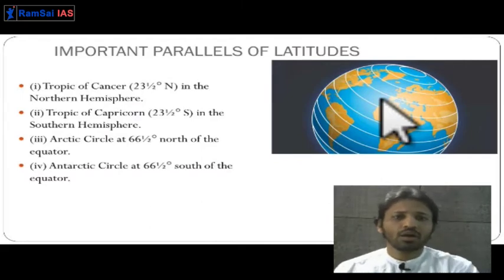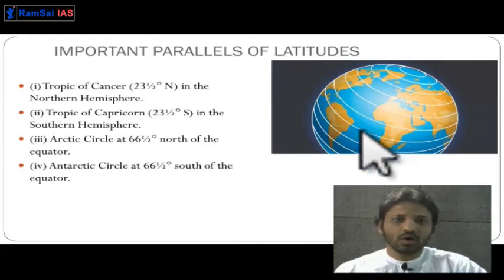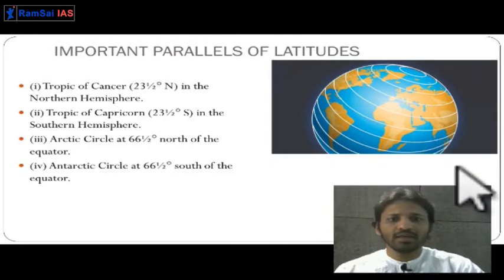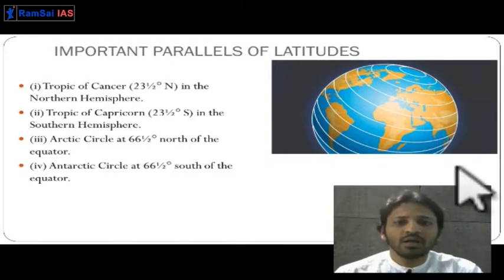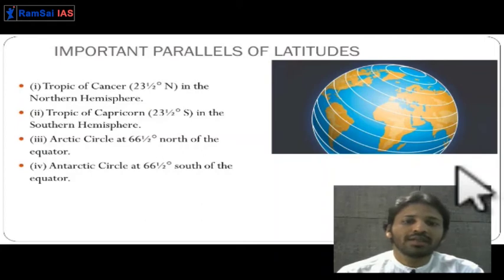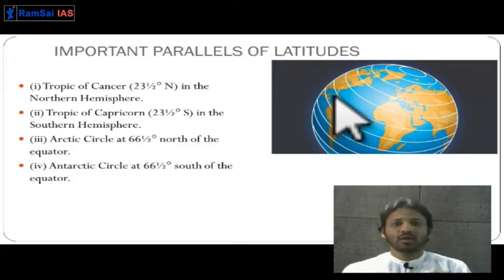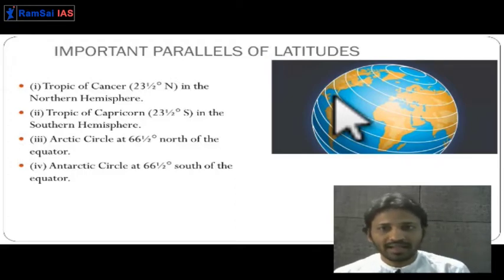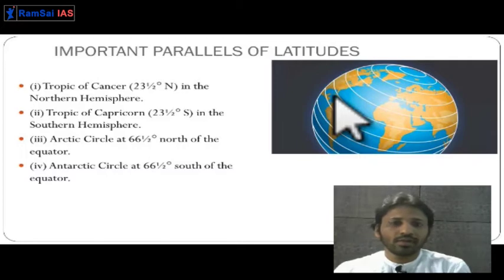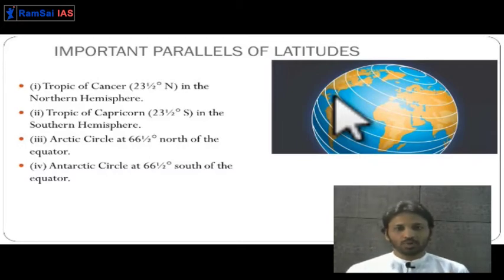So these lines are all horizontal lines. You can see them over here. In this diagram on your screen, you can see that the distance between these lines is always kept. These lines of latitude don't touch each other.